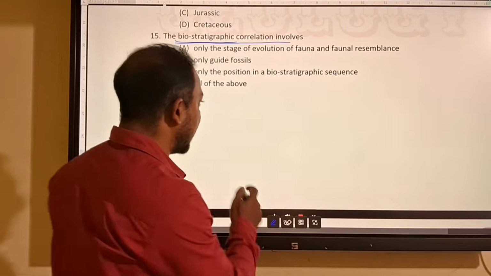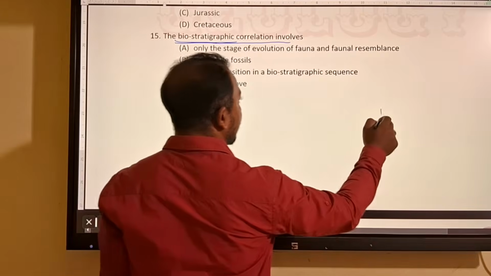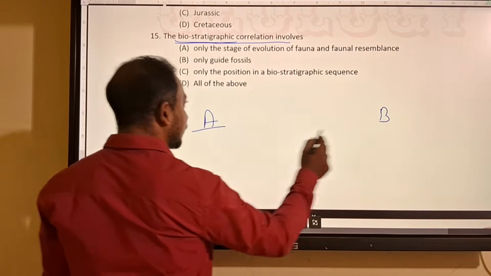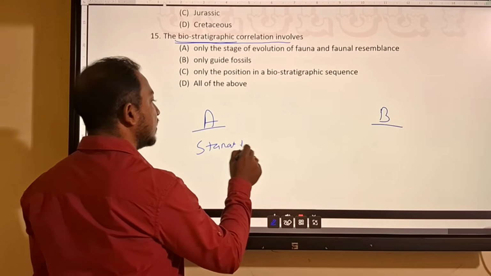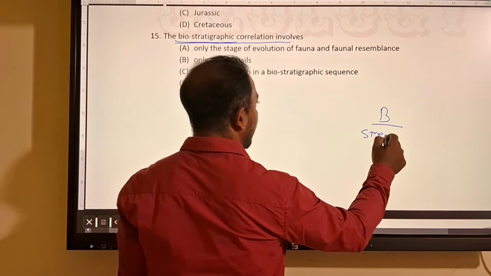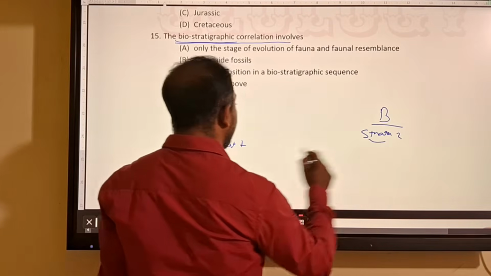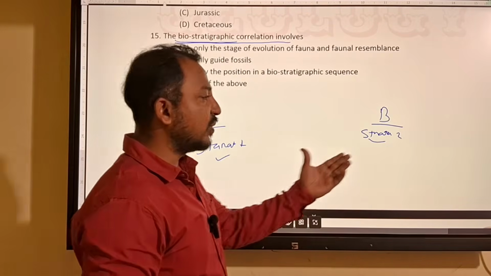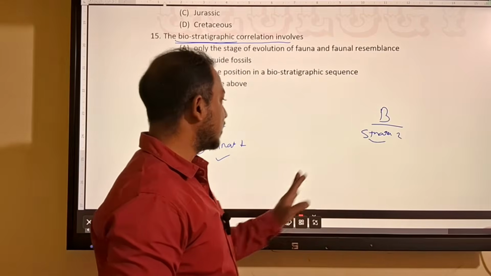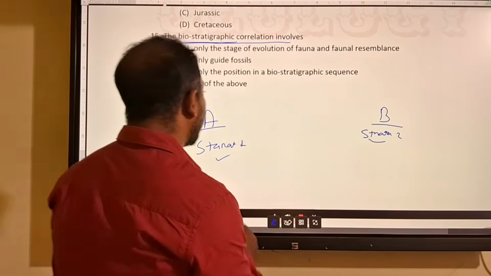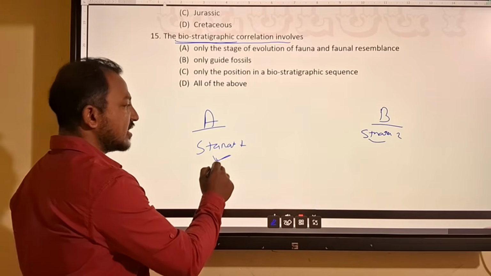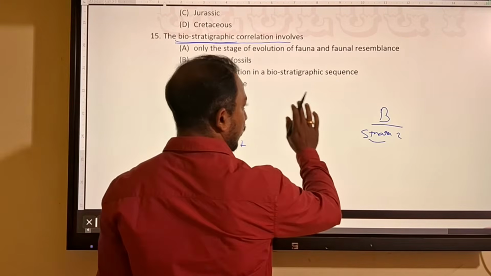Suppose there is place A, there is place B. You are getting two strata, strata 1, strata 2. They are similar on the basis of fossil content. That means the fossil you are finding in strata 1 should be similar to strata 2, or the type of zone or biozone you are finding in strata 1 should be similar to strata 2.